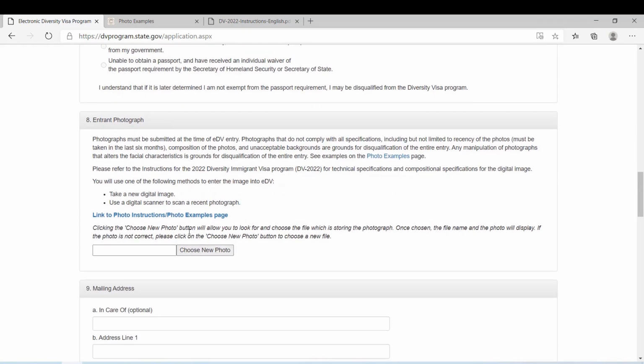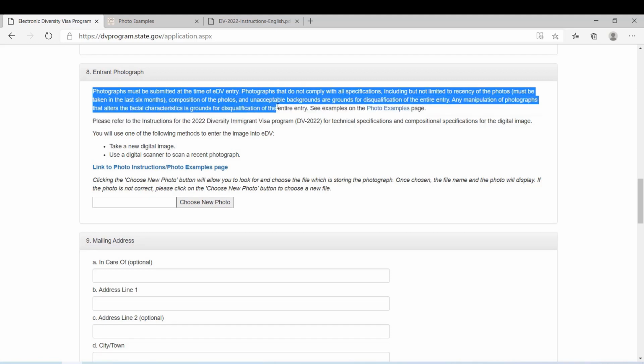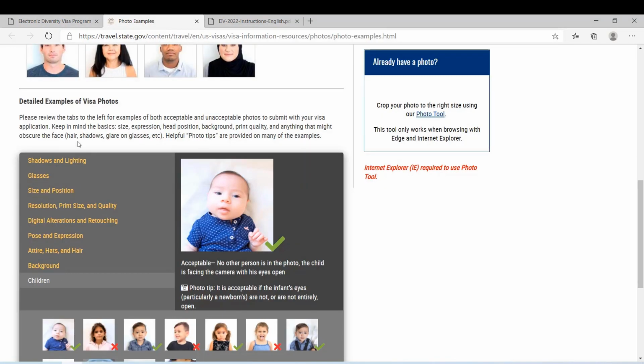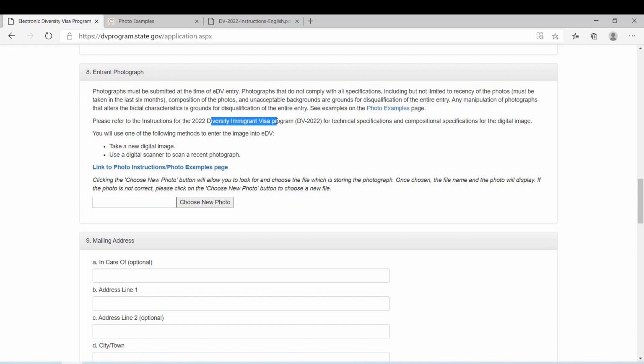And here, this is to upload your photo. And remember, if you want to participate in this program and be successful, you need to upload a recent photo that has been taken within 6 months, I think. And it has certain requirements, like I show in here, so you need to follow all these guidelines. And don't use a photo that you used last time. If you use a photo that you used last time for another DV program, then your entry will be disqualified. So don't use old photos, just use a fresh one.